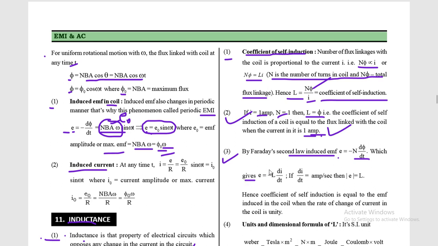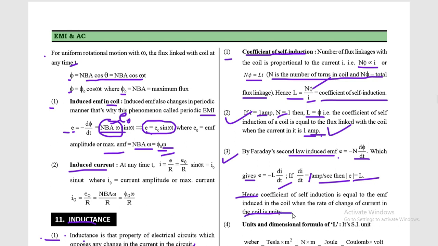E is equal to minus L di by dt. Now if di by dt is equal to 1 ampere per second, then E is equal to L. So you can see in this case the induced EMF in the coil is equal to the coefficient of self-induction of the coil. Hence we can define coefficient of self-induction as the EMF induced in the coil when the rate of change of current in the coil is unity.